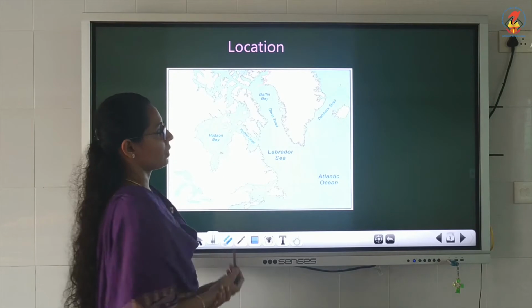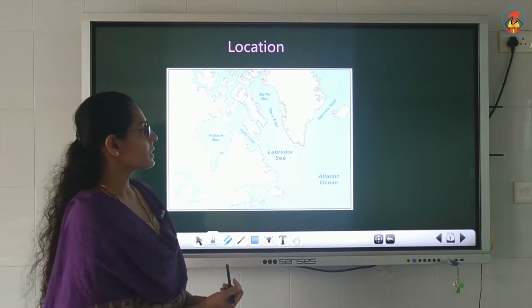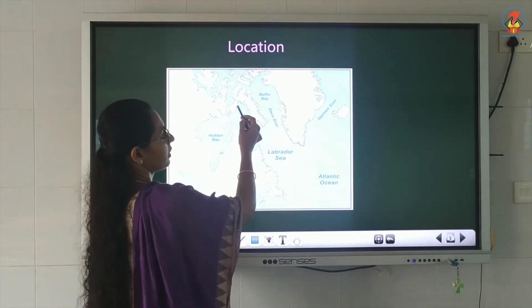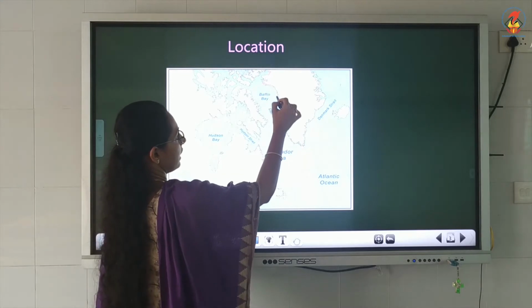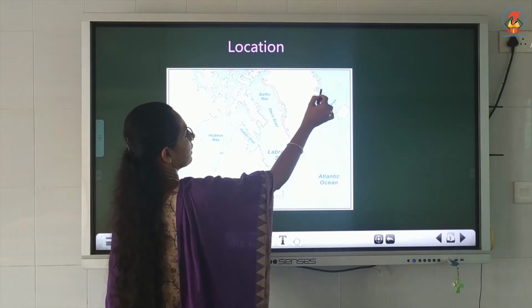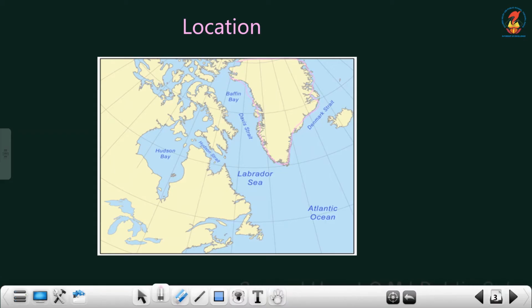Almost this area is Canada, and this is the Greenland. The Greenland is separated by Baffin Bay and Davis Strait.